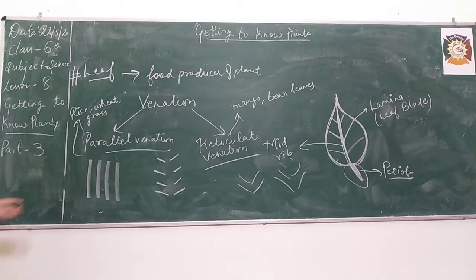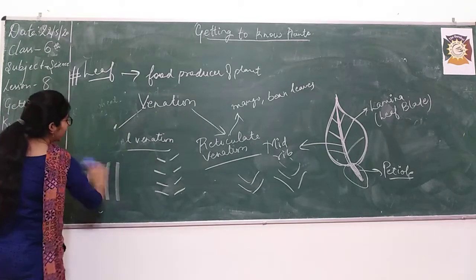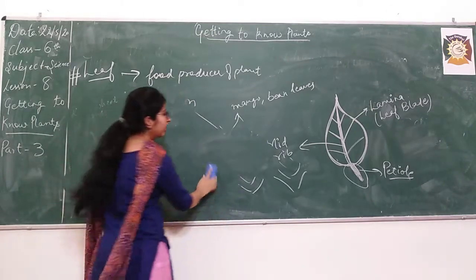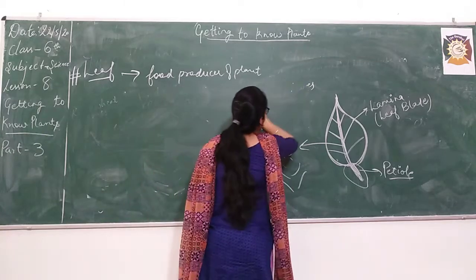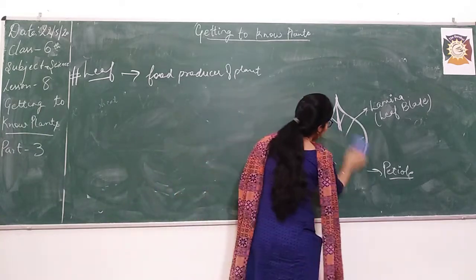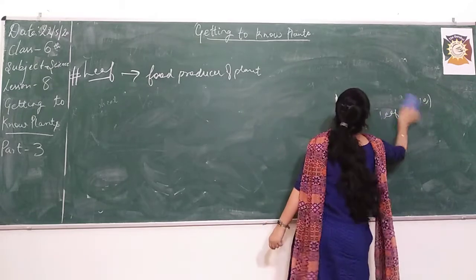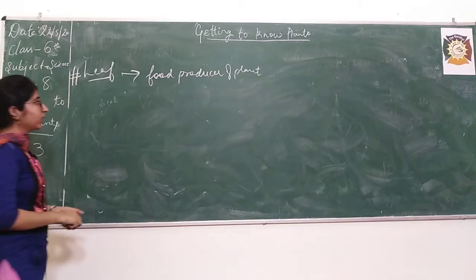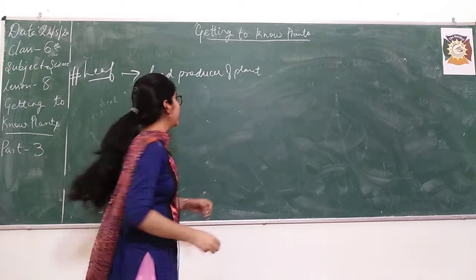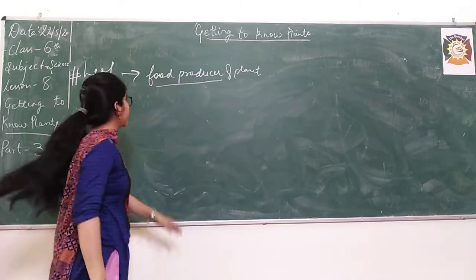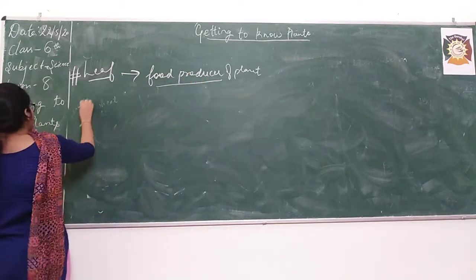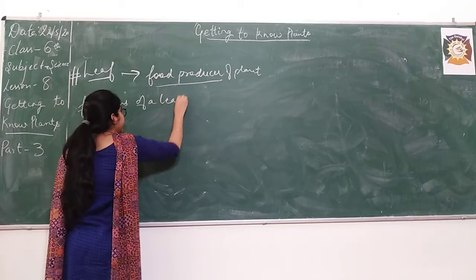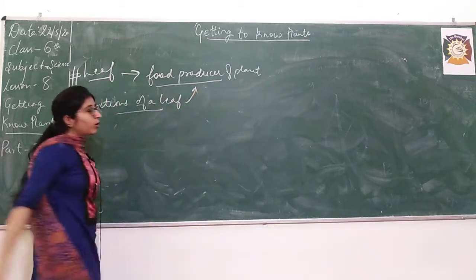After this, we will move to the functions of a leaf. We have already discussed one important function of a leaf. What is it? You can tell me yourself. It is food production. Leaf does a very important part in a plant, which is food production. It is the food producer of the plant. So what are we discussing? Functions of a leaf. Number one function is this, food producer of the plant.